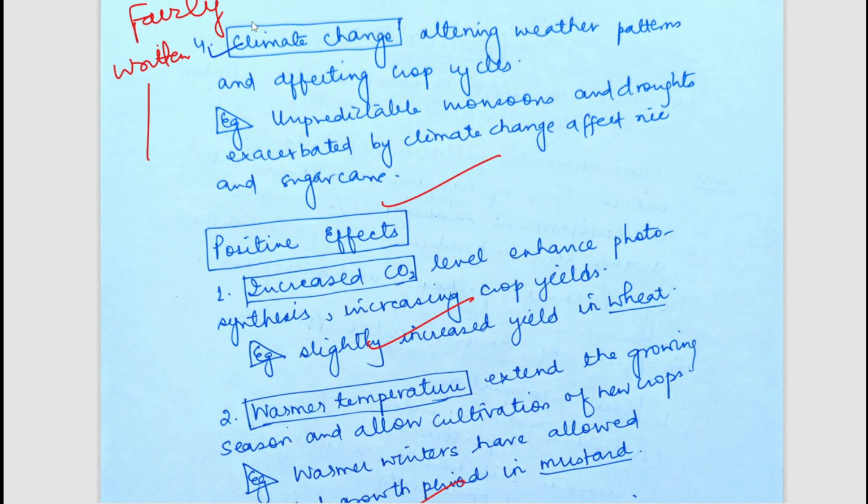But what is impactful in that answer is that the student has also mentioned some positive points of climate change or pollution on agriculture, because there are increased CO2 levels. We all know that high CO2 is being released by us, and due to those increased CO2 levels, the crop is getting more CO2, and there is a little increment in crop yields. But you should also know that this increment holds up to a certain level of CO2; when the CO2 level increases beyond that limit, it will again have deteriorating effects.